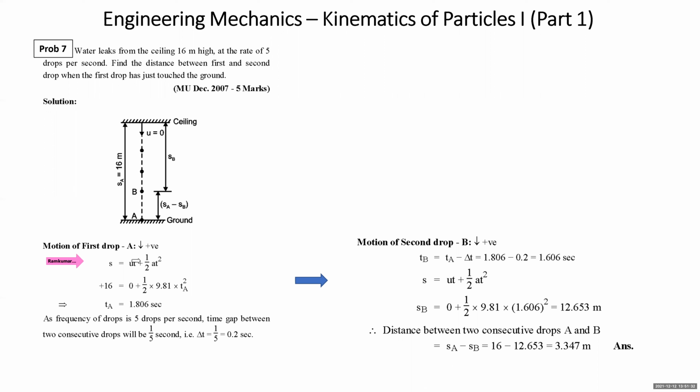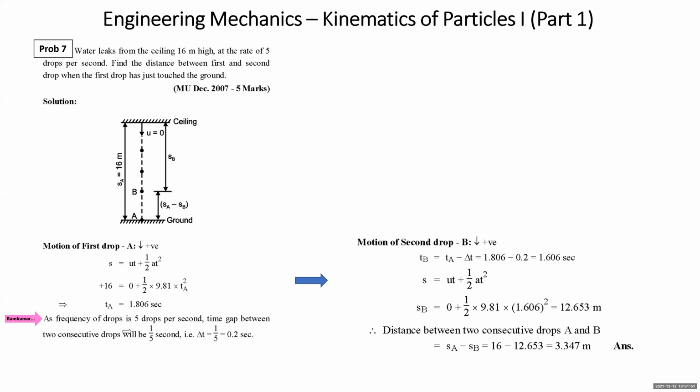The initial motion is happening in the downward direction. S is the distance or displacement covered by drop A, which is 16 meters, initial velocity 0, half into g, which is 9.81 as it's not given, into tA square, and you get tA. tA is the time taken by drop A in touching the ground surface.